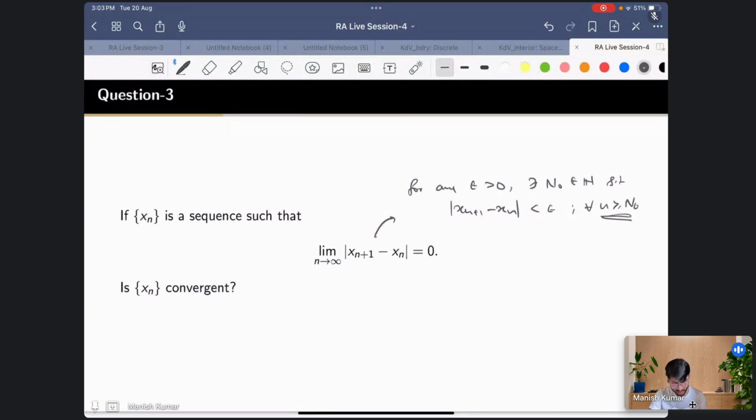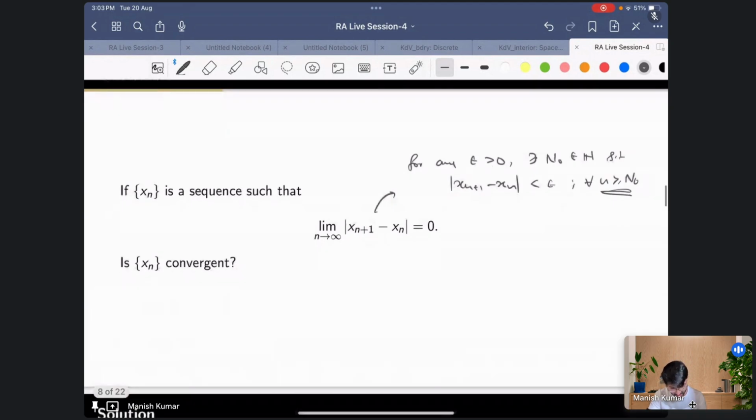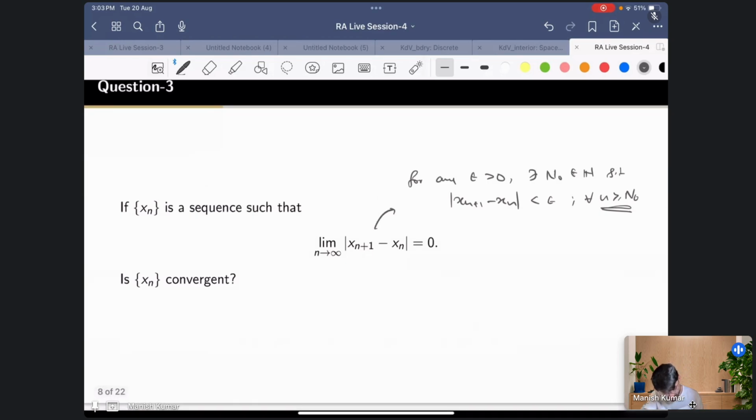What is true is that there is another condition. This is telling you that they are becoming close, but in what sense, we don't know. What is the rate of becoming close? So suppose you have this kind of property, that |x_{n+1} - x_n| is less than or equal to some c times r raised to the power n.